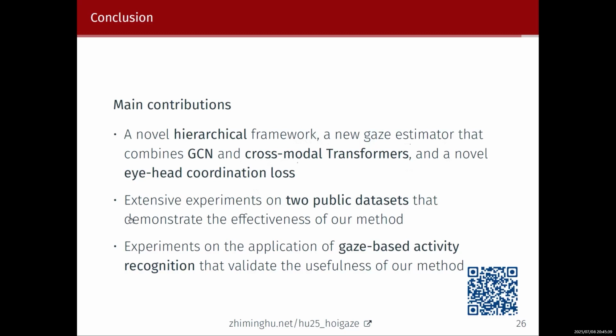In addition, we conduct extensive experiments on two public datasets, namely the HOT3D dataset and the ADT dataset, and we demonstrate the effectiveness of our method. Finally, we also perform experiments on the application of gaze-based activity recognition and show that our method achieves higher recognition accuracies than other methods. These results validate the usefulness of our method in downstream tasks.